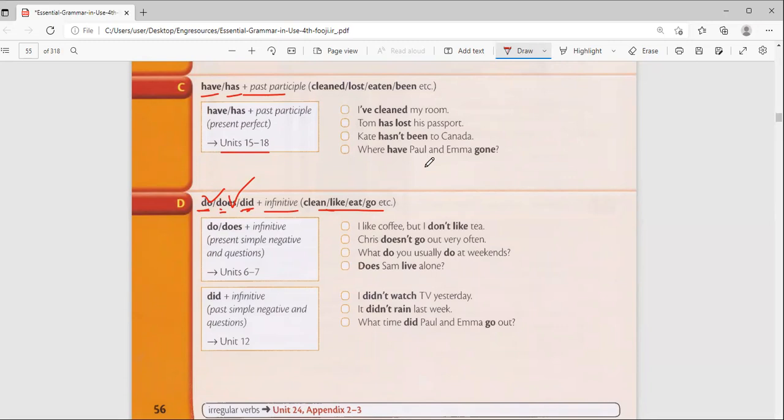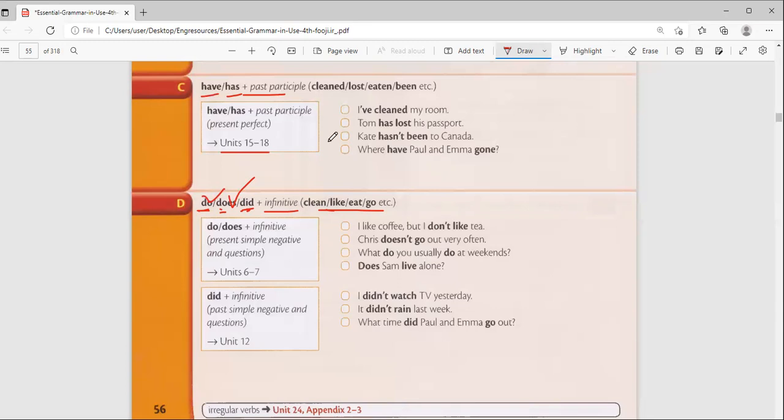Only he, she, they take that. It, yes. Does it rain in Istanbul? You want to know about that place. But for we, you, they, you say do you, do they, do we, do I,